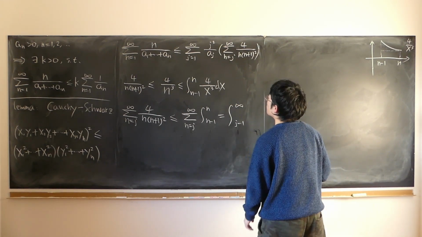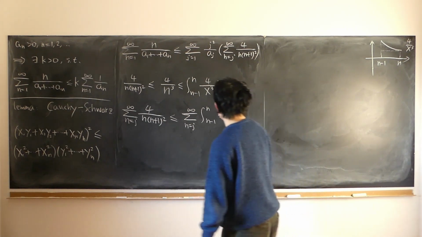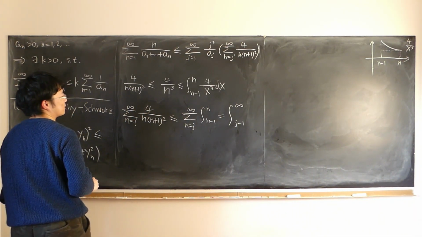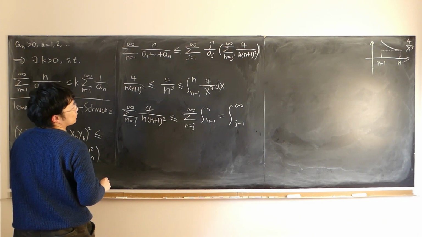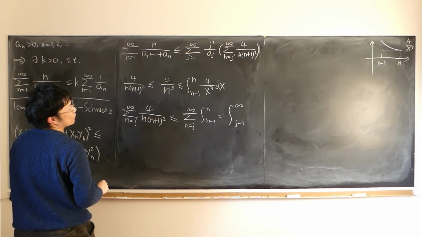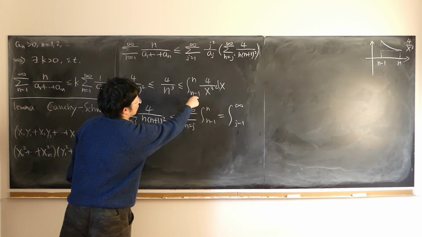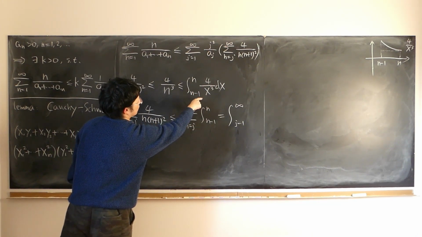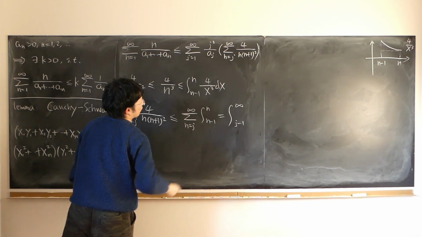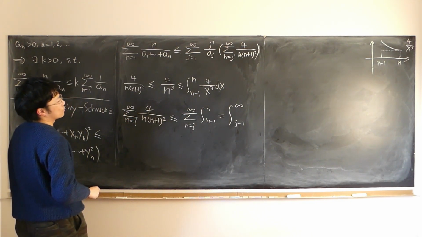Right? And what is that? First of all, is this integral convergent or not? I think so, right? Because x to the power of 3 is on the bottom, so p is bigger than 1, the power is bigger than 1, so we're safe.